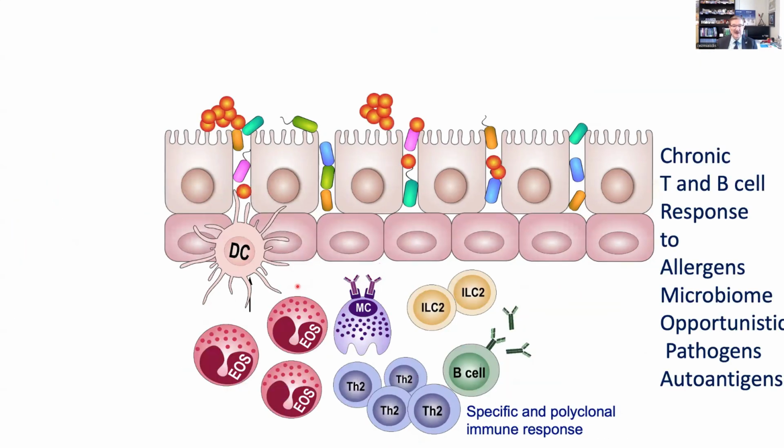As the next step after localization, there is a chronic T and B cell response to invading agents. Allergens, microbiome, opportunistic pathogens, and autoantigens are all receiving a T and B cell response because the immune system doesn't see the difference between the microbe or autoantigen at the single antigenic epitope level.